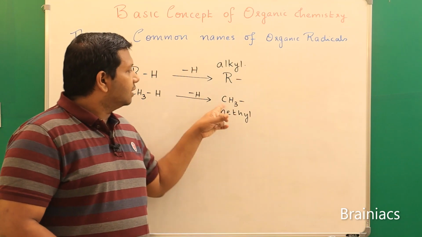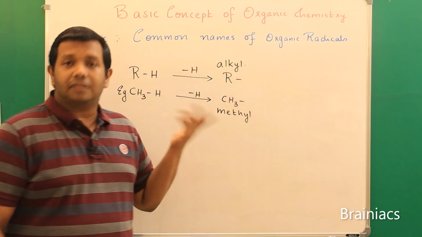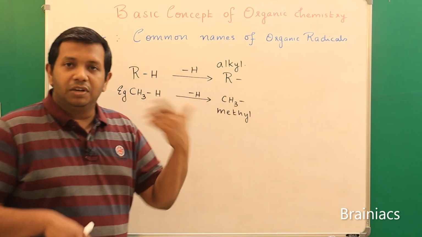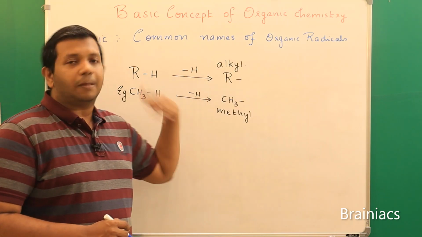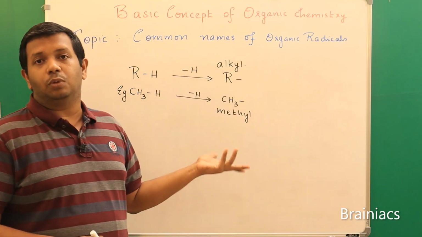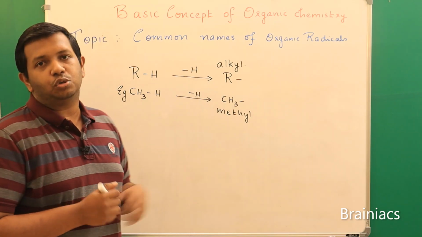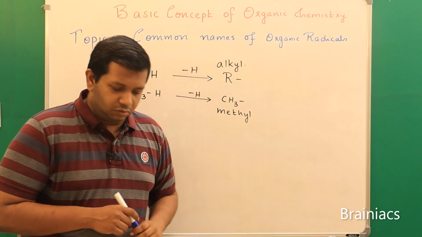Now if you look at this example CH3 hyphen, we know that 3 valencies of carbon are satisfied, but the 4th valency is left free. So it will always try to become stable by combining with the other compound. So you can substitute here with any functional groups, like it can be cyanide group CN, or it can be amino group NH2, whatever be it.